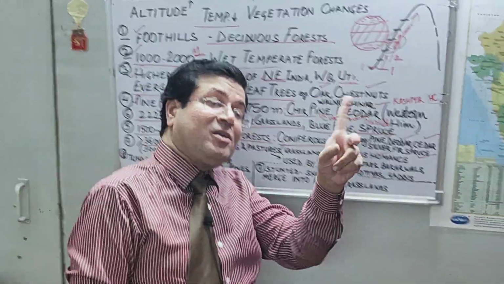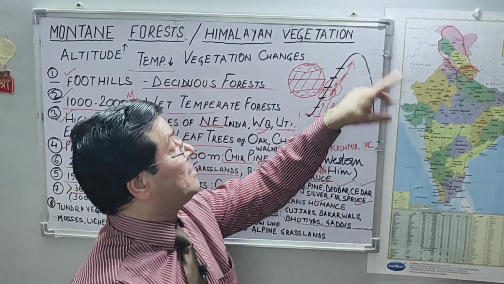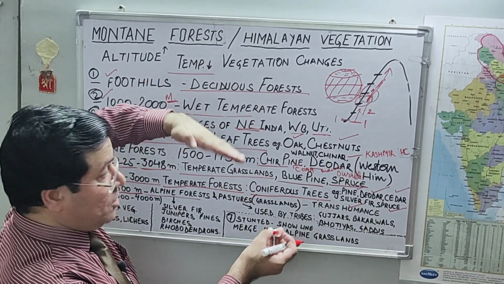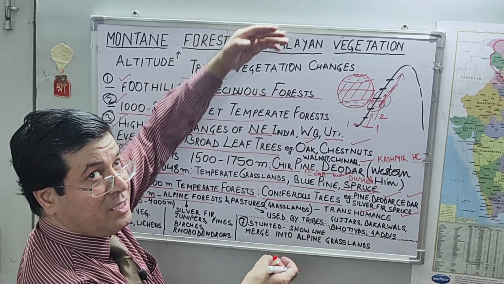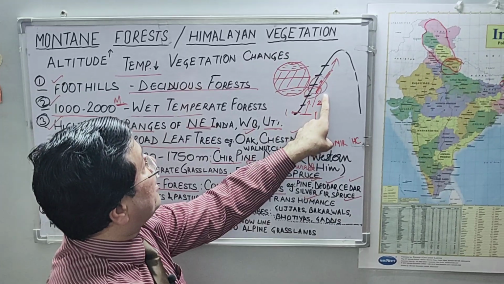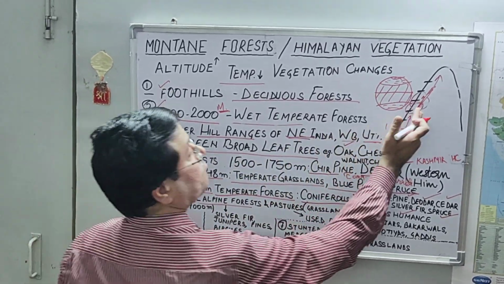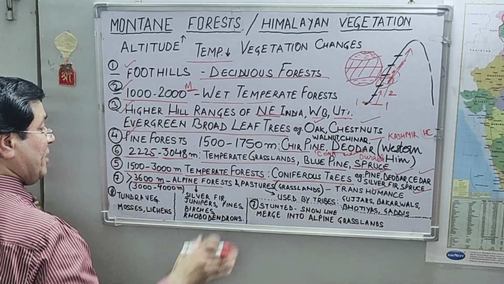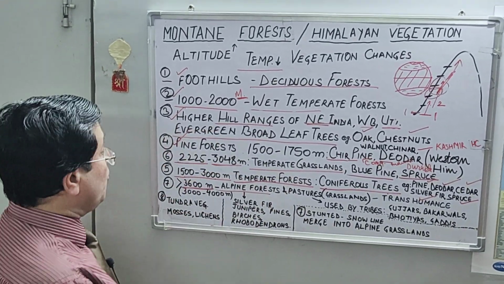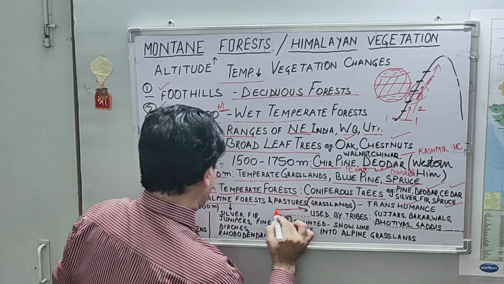Why is this transformation happening? Because temperature is decreasing. Same thing as we were discussing, we are moving from the equator to polar areas. So the variations in temperature are related to the variations in the vegetation cover. In the same manner, variation in climatic conditions is responsible for the variation in vegetation in the Himalayan region. So temperate forests are giving way to alpine forests, and here pastures are also very common.